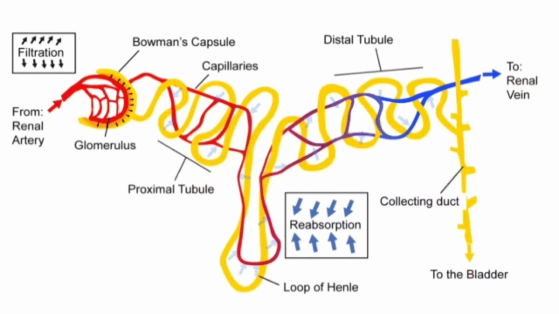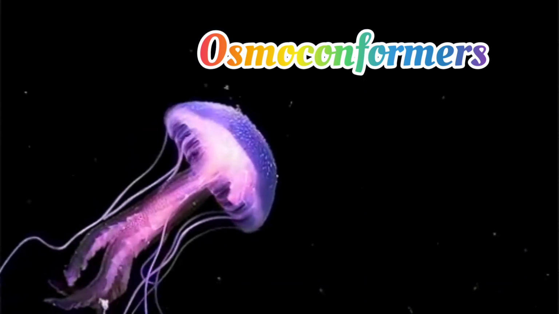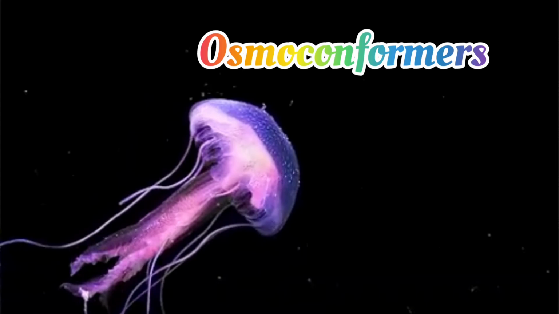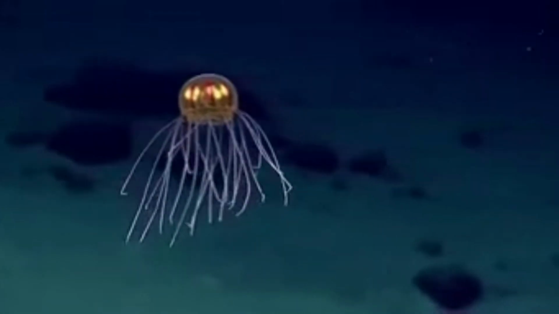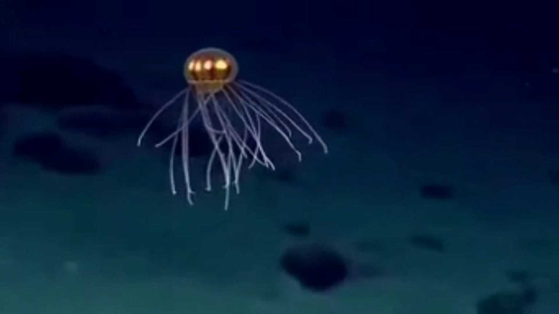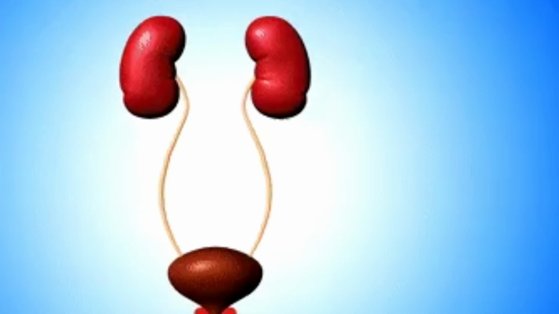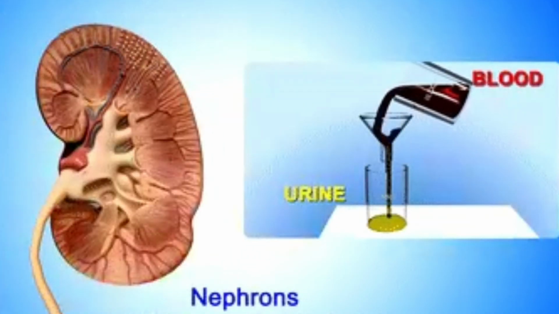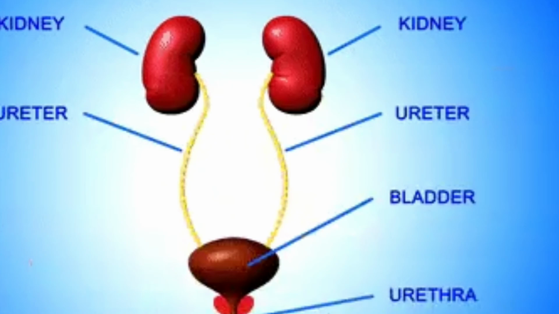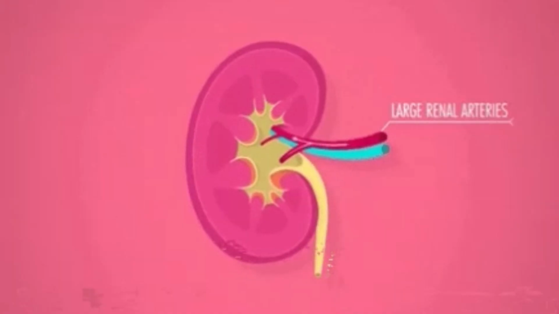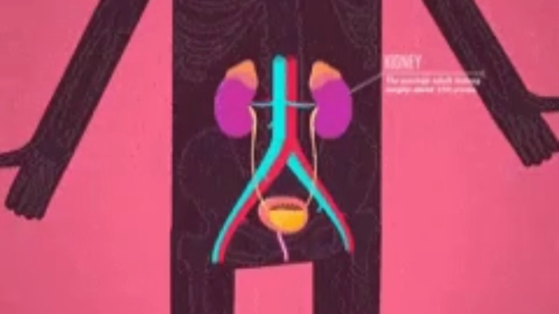Now here comes one very important term that is called osmoconformers. What are these osmoconformers? The organisms in which the osmotic concentration of the body fluid is the same as that of the fluid in the external environment are called osmoconformers. Examples of such organisms are starfish, jellyfish, sharks, mussels, etc. So, my dear students, it was all about excretion and osmoregulation. In the next video, I will discuss the structure of the kidney, the morphological and anatomical structure of the kidney.